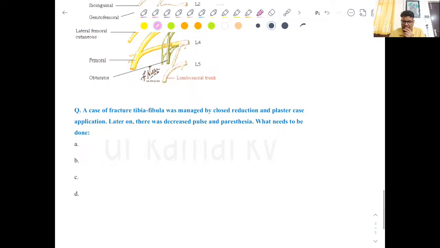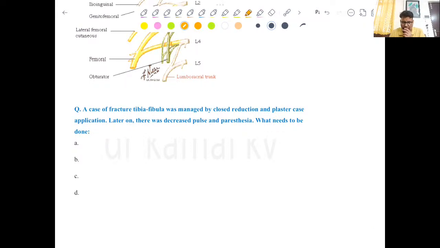Then the next question was about a case of fracture tibia fibula, right? And it was managed by closed reduction and a cast was applied.